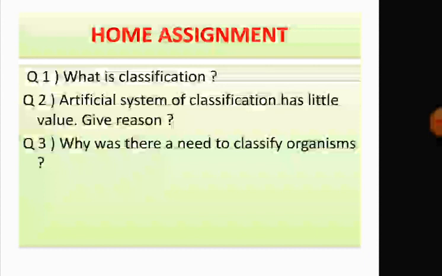So students, I hope that all of you understood till kingdom Monera. Next we will be discussing kingdom Protista, because we have to discuss the 5 kingdoms. So what are the 5 kingdoms? Monera, Protista, Fungi, Plantae and Animalia. We have discussed only kingdom Monera. We will be discussing the rest, Protista, Fungi, Plantae and Animalia, in our next videos.